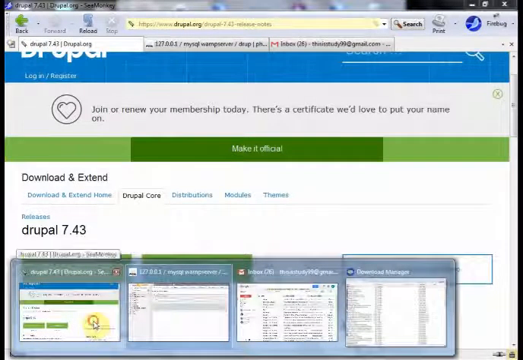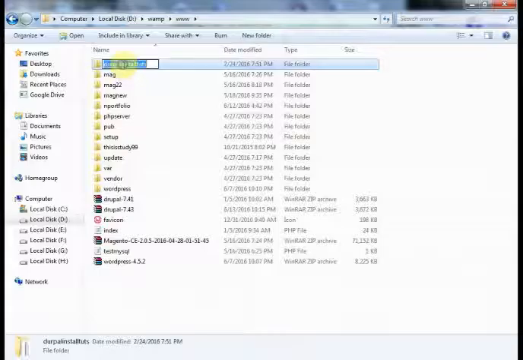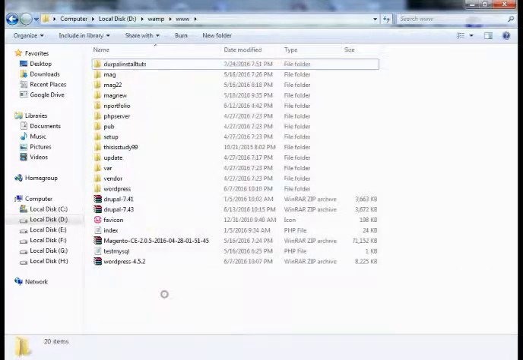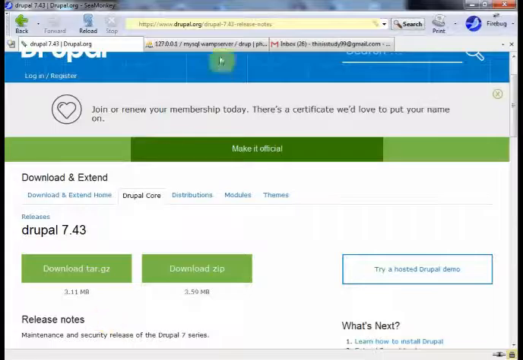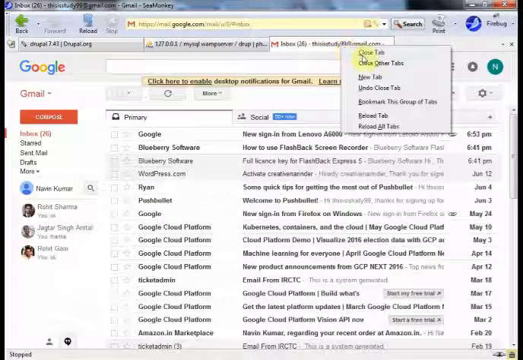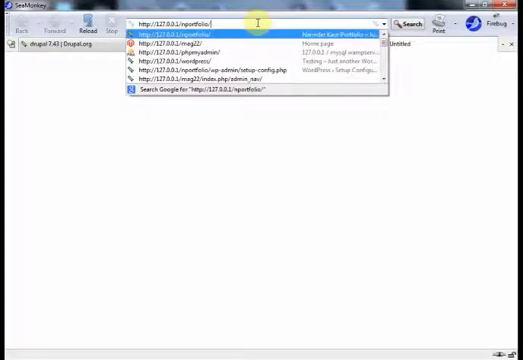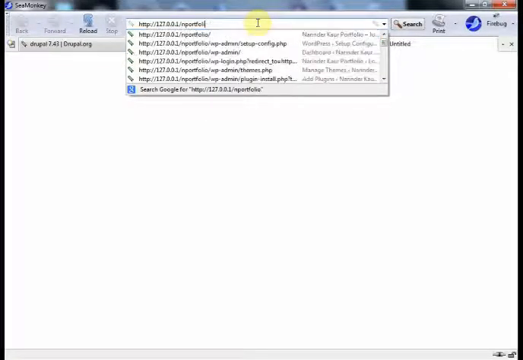So now what will I do? I'll go to the browser, 127.0.0.1 is my localhost IP address.